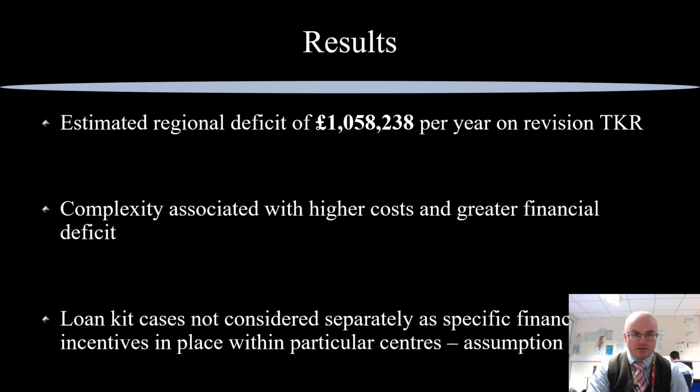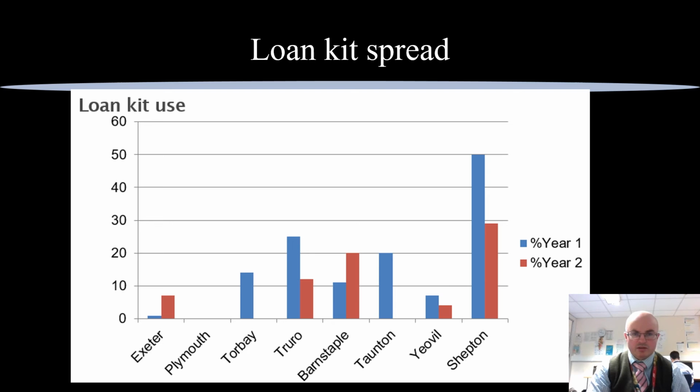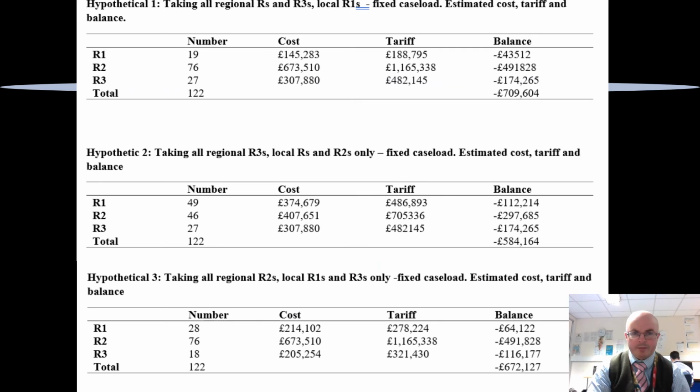The assumption we made about loan kit costs was not tenable, as there were specific arrangements in place for particular revision centres, and therefore our assumption was untenable. We have seen before, however, that loan kit percentage use was higher in lower volume centres, so it may be that cost efficiencies are less in units doing lower volumes of work. Looking at the hypothetical scenarios, each scenario where the regional high volume centre took more complex work was associated with a much higher cost, going to £700,000 and £600,000, compared to the £500,000.